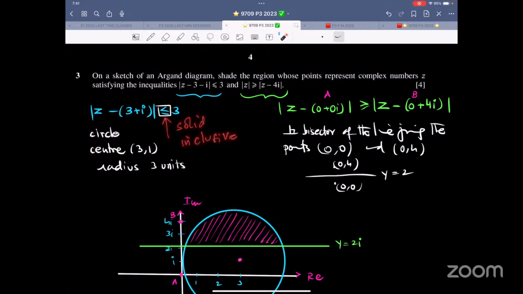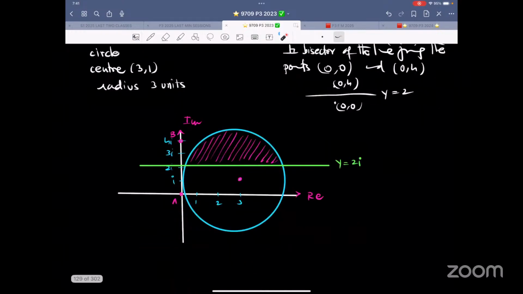Dotted line is exclusive. z is greater than z minus 4i, z minus 0 plus 0i, z minus 0 plus 4i, perpendicular bisector of the line joining these 2 points. So one point is 0, 4, the other point is 0, 0. Therefore, the perpendicular bisector is this thing, which is y equals 2. That is common sense. You can also do the calculation if you want to. It's closer to b. Just focus on the lesser side. It's closer to b. So 0 plus 4, that is this thing.